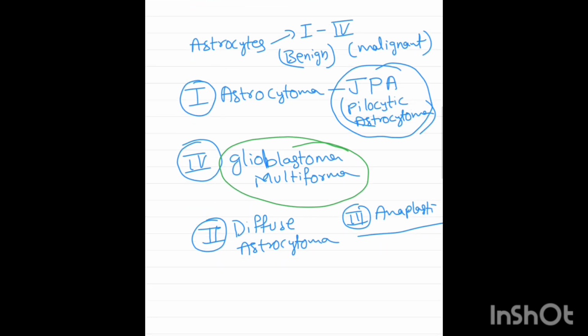Let us revise again. Number 1, grade 1 astrocytoma. Grade 4, glioblastoma multiforme. Grade 2, diffuse astrocytoma. Grade 3, anaplastic astrocytoma. Okay.